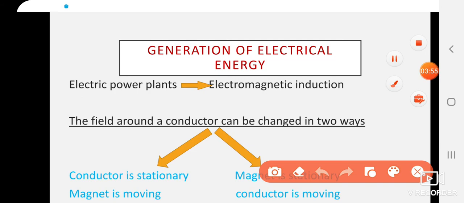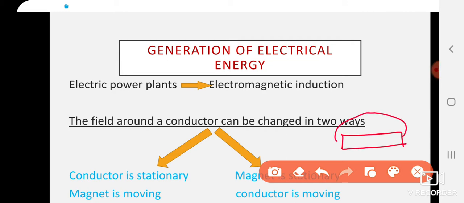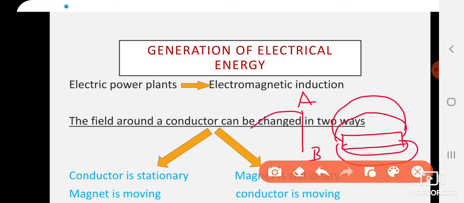Okay, now you have learned that whenever there is a magnet, a magnetic field is created around it. When you keep a conductor, let us say AB as a conductor, and let us connect this conductor to a voltmeter, the deflection will tell or calculate the potential difference. When the conductor AB and the magnet are stationary, nothing will happen. You will not see the deflection.